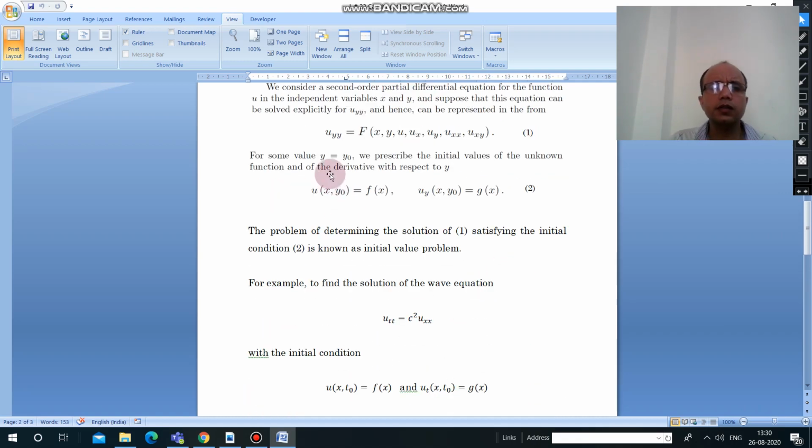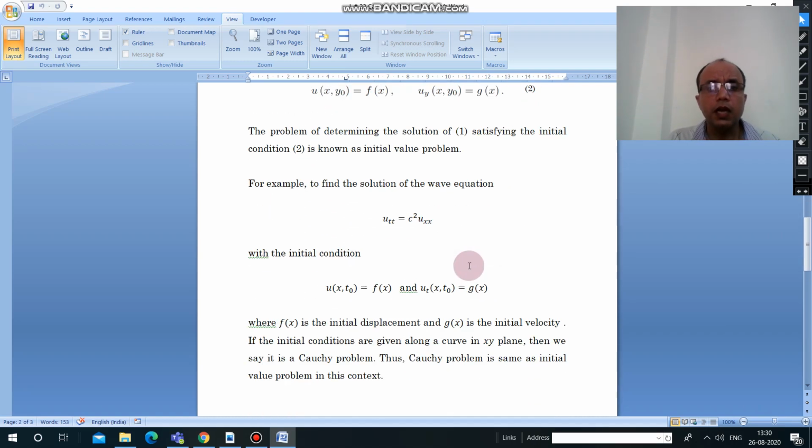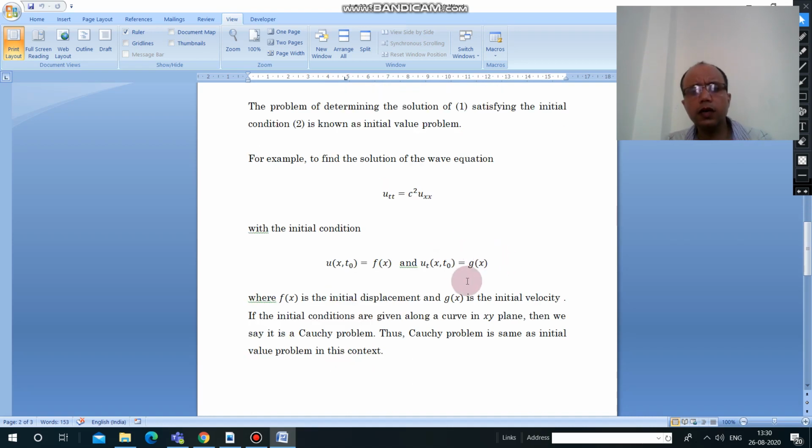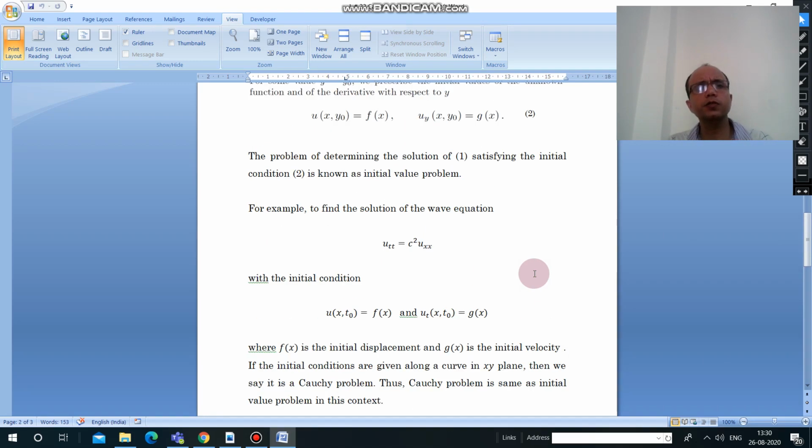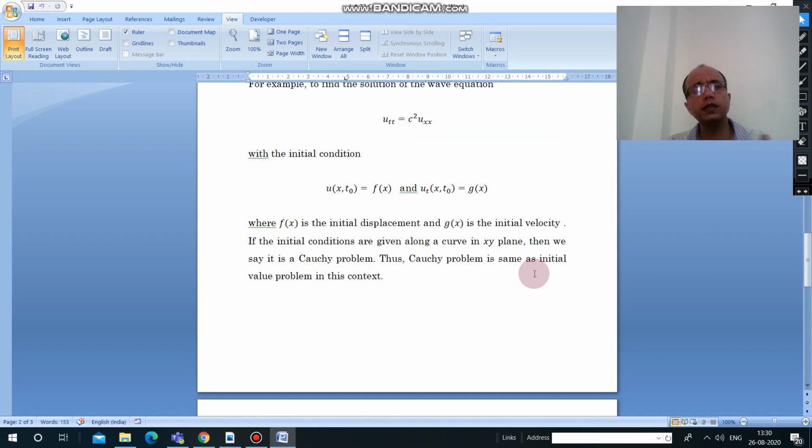Now look at this. Generally we talk about a certain point y equal to y0. If we say that this initial condition is true along a curve in the xy plane, then we say the initial value problem is the Cauchy problem. It means in place of a single point y equal to y0, we say that this is along a curve in the xy plane. Then we say it is a Cauchy problem.